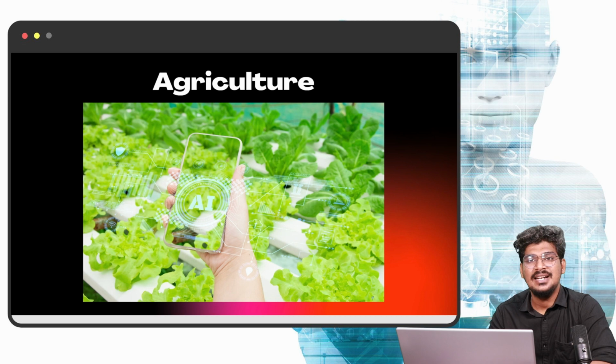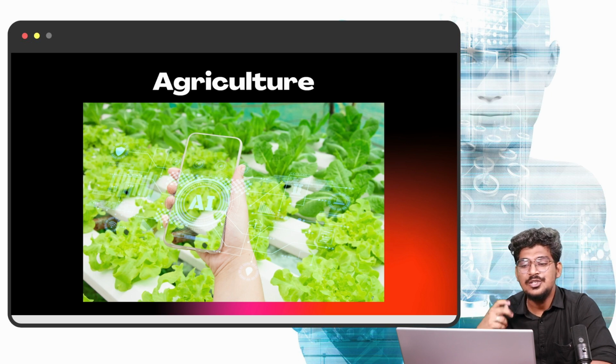Agriculture. We already discussed leaf disease prediction. In computer vision, it can help to monitor plants for growth and productivity. Once you monitor those particular plants, it will help increase productivity, and it will help avoid diseases in the plants.